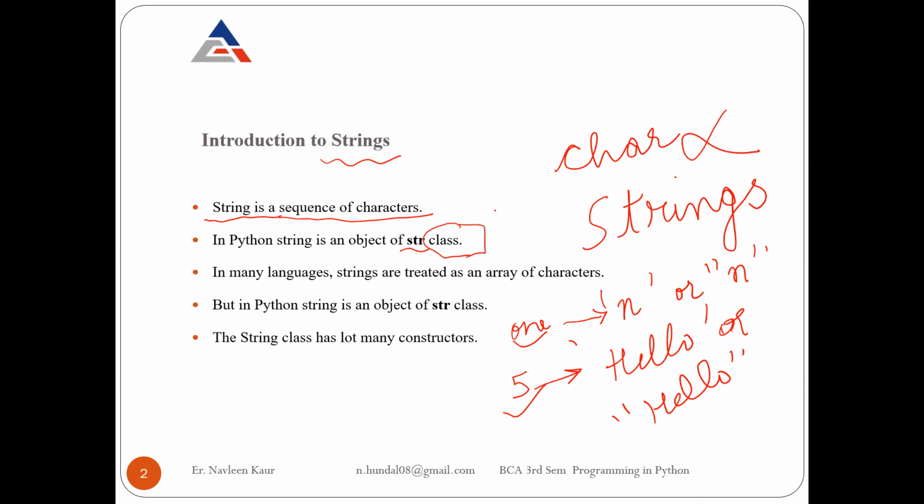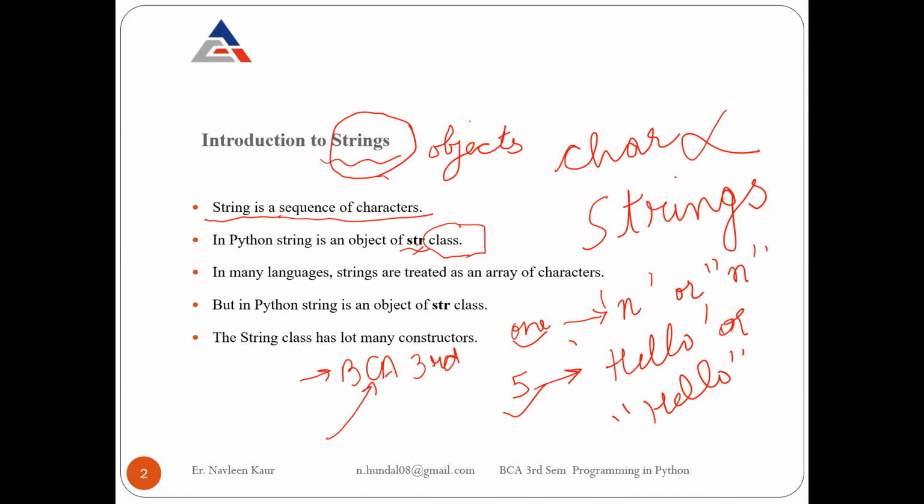In Python, there is a dedicated class. In C++ we have done classes, and every class has objects. If I talk about your class, BCA third, this is the name of the class. Who are the objects of your class? All the students of this class are the objects of the class. Similarly, all the strings that I am going to create will be objects of which class? str class.